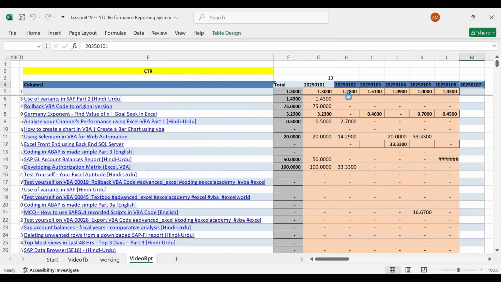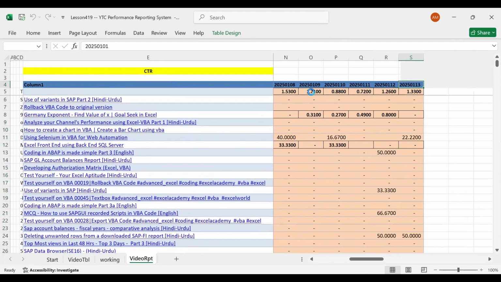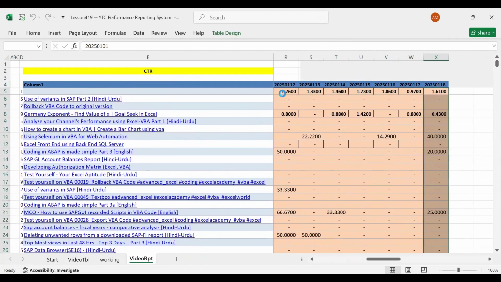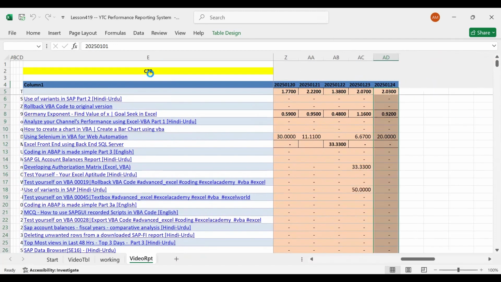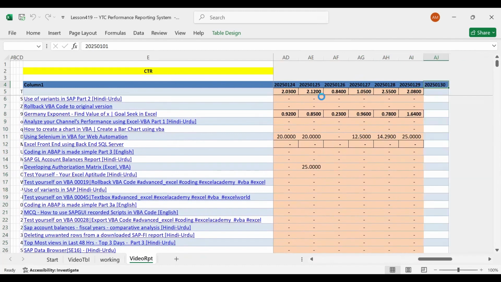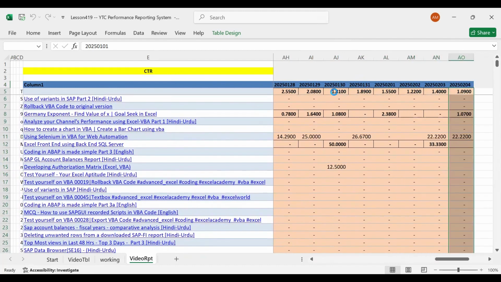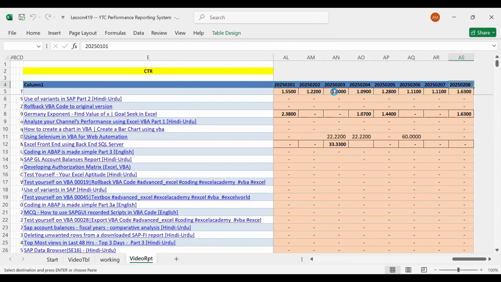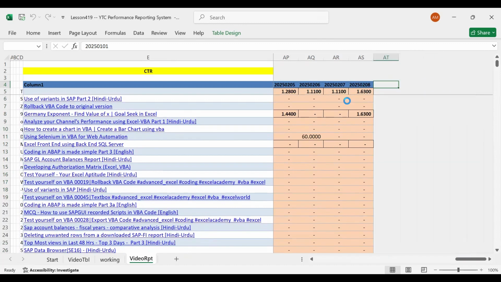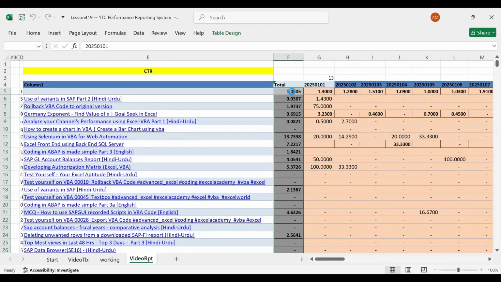This time, instead of sum, the formula is automatically changed because you are talking about CTR. These are click-through rates, and rates are not summed up. That's why it is going to total the average for you. You will see the calculation formula here is automatically changed from sum to average.